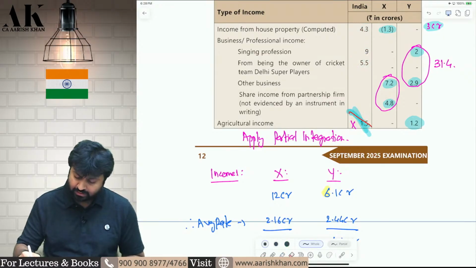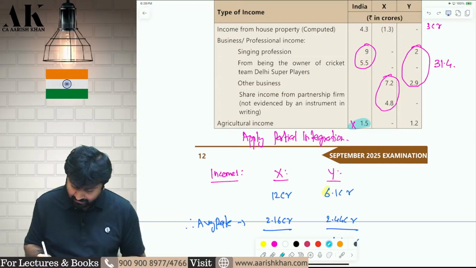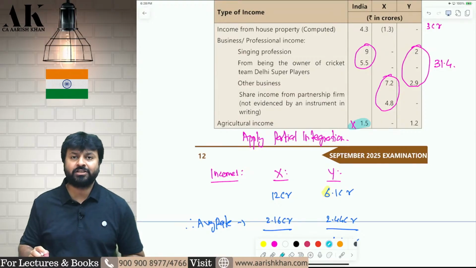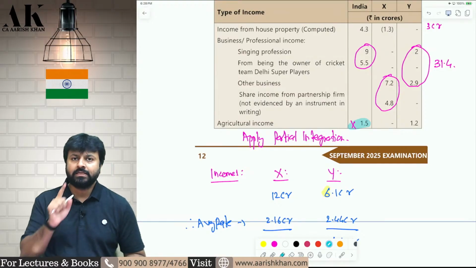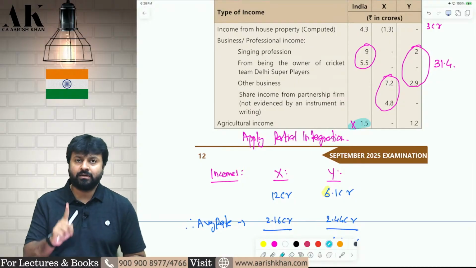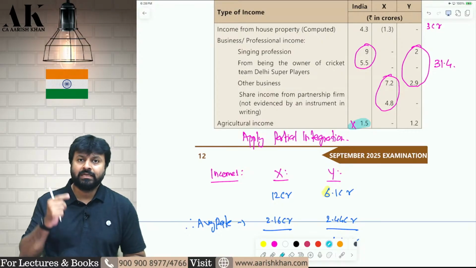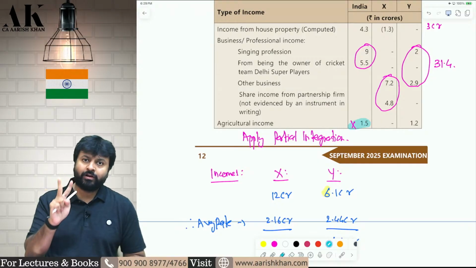Now while computing the tax, you have to be very careful. Why, sir? Why do we need to be careful while computing the tax? Because there is an agriculture income in India, and because of that, you have to follow the partial integration method to compute tax in India. How, sir? Step number 1: tax on taxable income plus agriculture income. Step number 2: tax on agriculture income plus basic exemption limit. Then step number 1 minus step number 2 will be your tax.